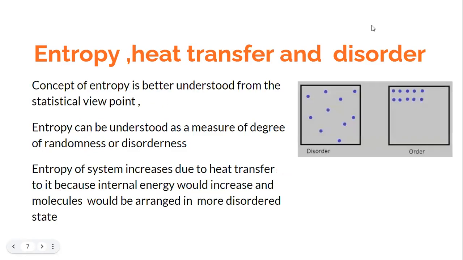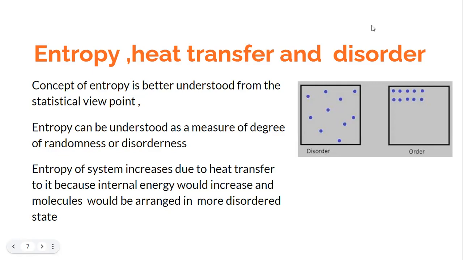So this concept of entropy, heat transfer, and irreversibility can be linked to the concept of disorder. You look at this schematic wherein I have shown the molecules which are arranged in a disorderly manner and the molecules which are arranged in an orderly manner.